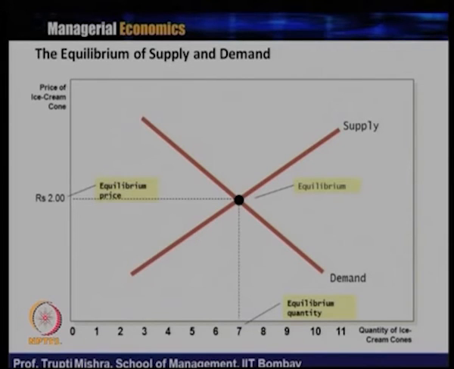Graphically, this is the equilibrium of supply and demand as we discussed. The supply curve is upward sloping and the demand curve is downward sloping. The point at which the demand curve intersects the supply curve is the equilibrium point. Corresponding to that, we get the equilibrium price on the y axis and the equilibrium quantity on the x axis. So, the equilibrium quantity is 7 units and the equilibrium price is 2 rupees in this case.